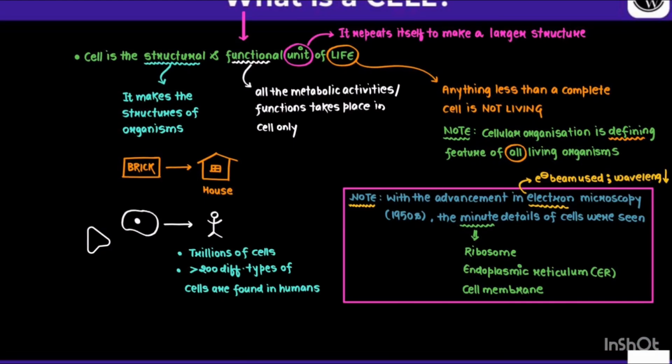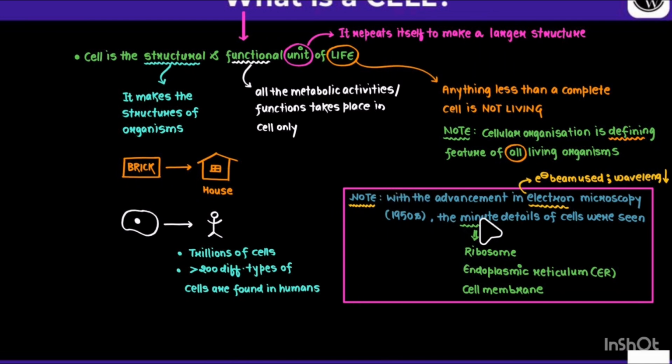What is a cell? Here we have to go in depth. The cell is the structural and functional unit of life. Structural means it makes up the structure of organisms, and functional means all the metabolic activities and functions take place in the cell only. We have to understand that anything less than a complete cell is not living. As mentioned, cellular level organization is a defining feature of all living organisms, and the unit repeats itself to make a larger structure, right?